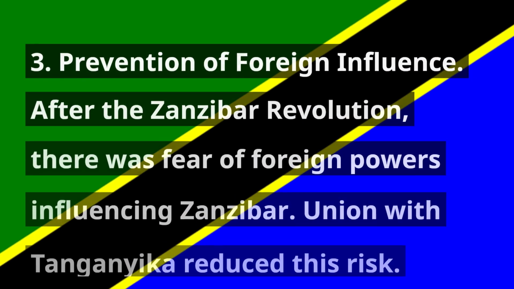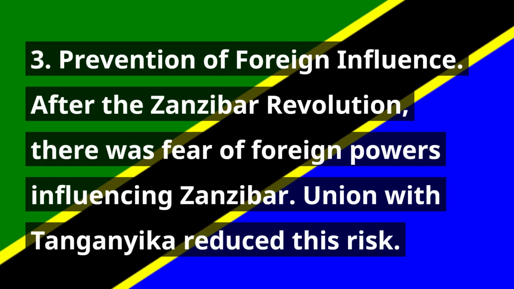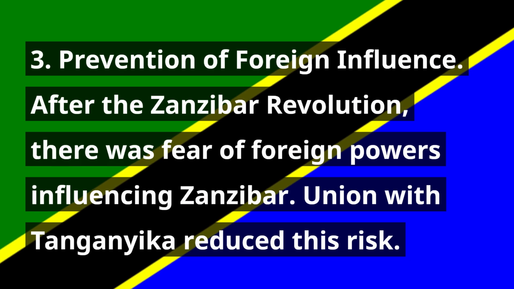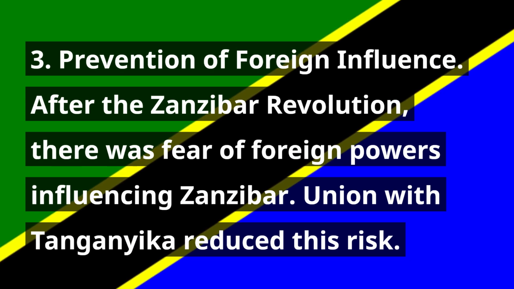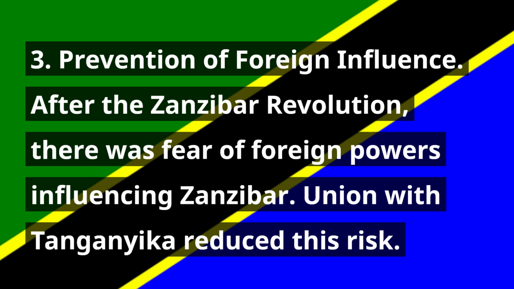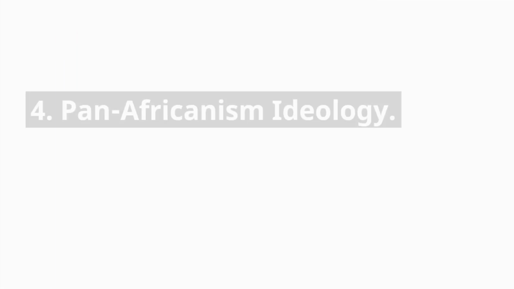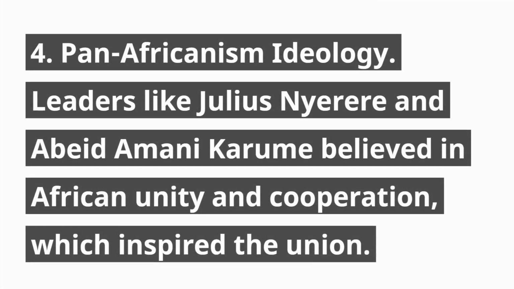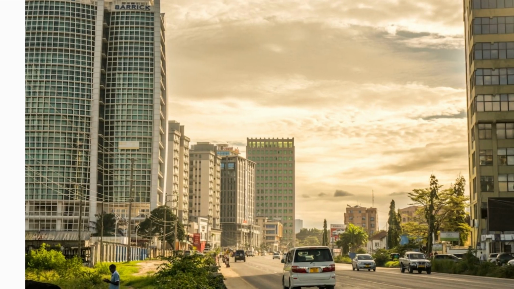3. Prevention of foreign influence. After the Zanzibar Revolution, there was fear of foreign powers influencing Zanzibar. Union with Tanganyika reduced this risk. 4. Pan-Africanism ideology. Leaders like Julius Nyerere and Abeid Karume believed in African unity and cooperation, which inspired the Union.